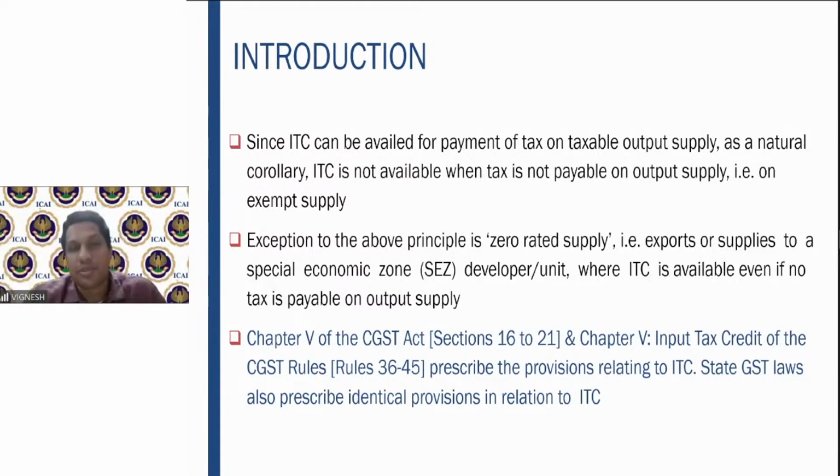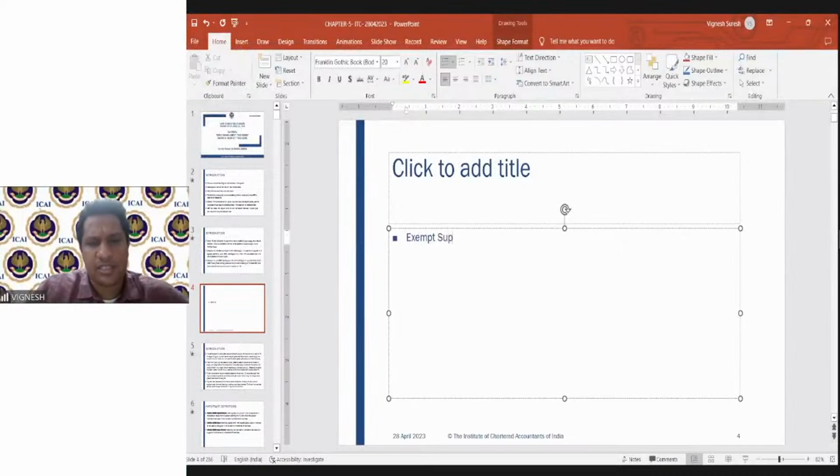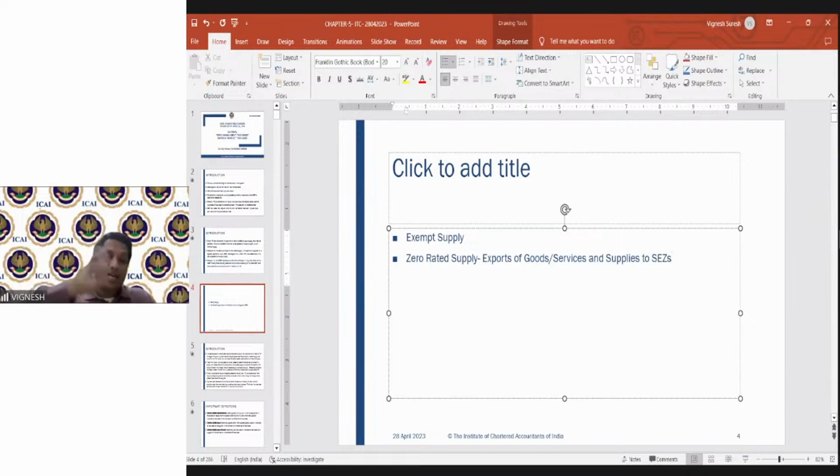However, there is an exception to the above rule, which is the zero rated supply. Now, let me take you to what exactly is a zero rated supply. There is exempt supply, which we have discussed at length in one chapter, and there is zero rated supply. Exempt supply and zero rated supply. So what exactly is zero rated supply? Exports of goods or services and supplies to special economic zones. These are specifically given as zero rated supply.